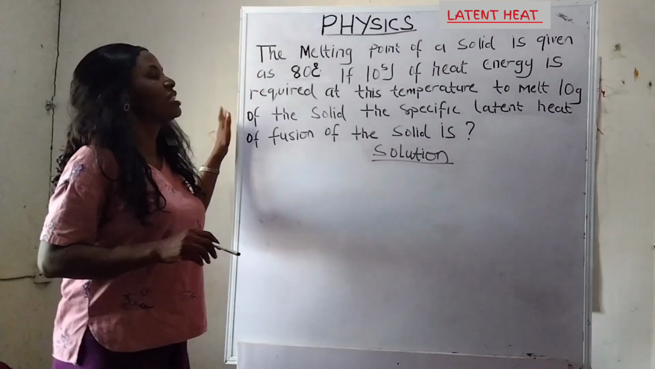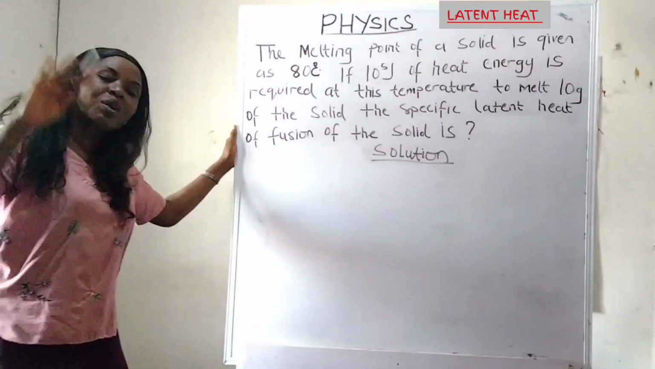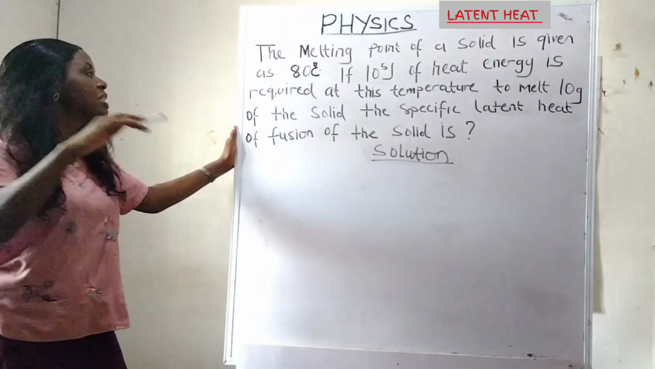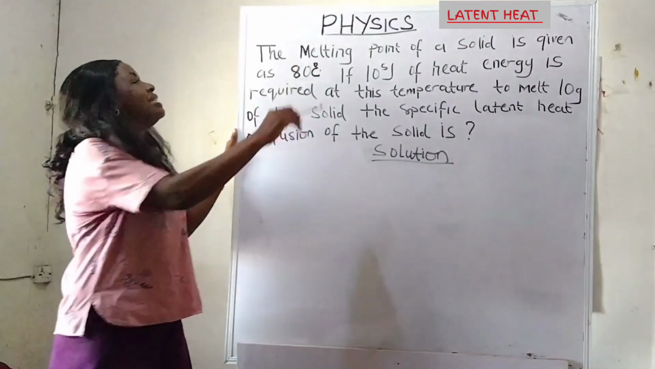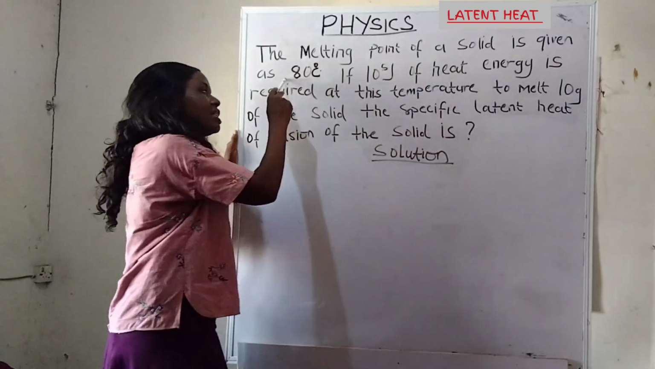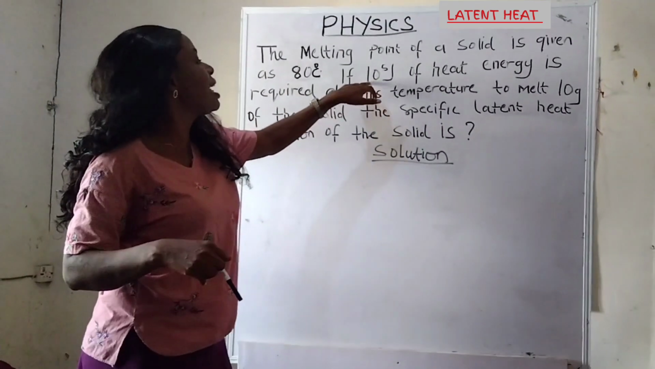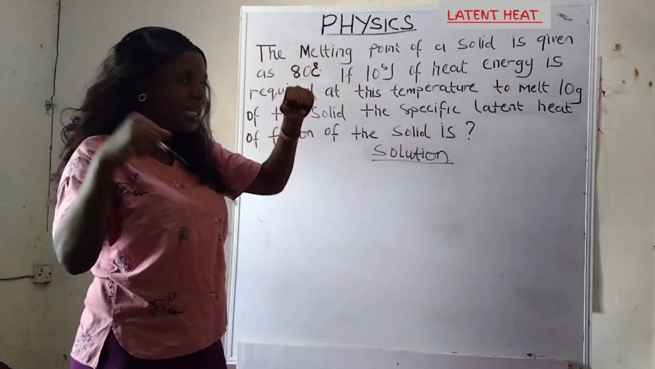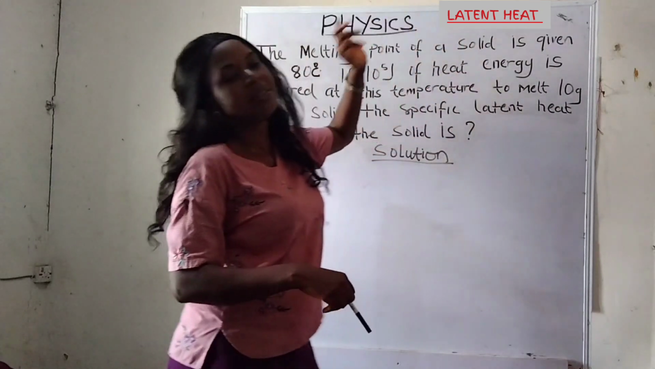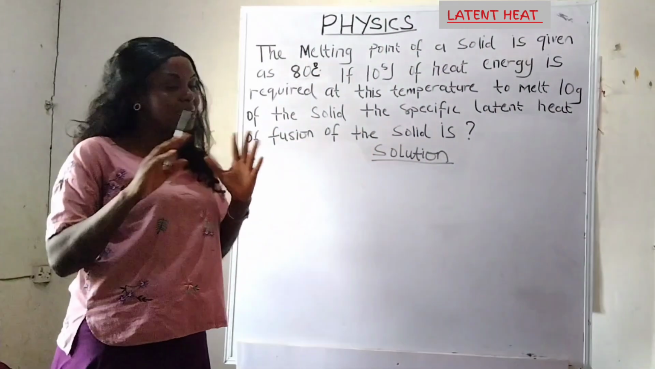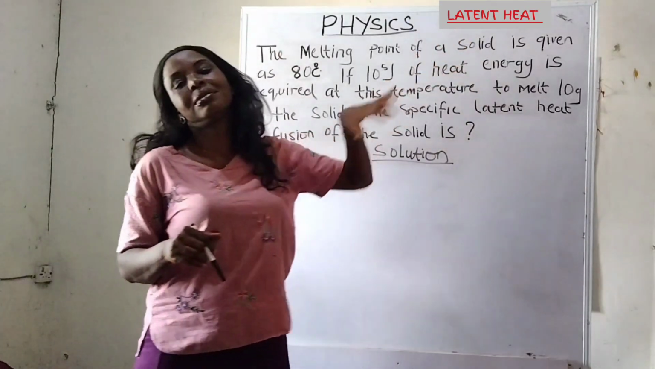This question is telling us that there is a particular solid, and if we subject it to a temperature of 80 degrees Celsius, it will begin to melt. That is why the melting point of the solid is 80 degrees Celsius. The question goes further to tell us that 10 raised to the power 5 joules of heat is required to melt 10 grams of this solid. And the question asks us, if that is the case, what is the latent heat of this solid?